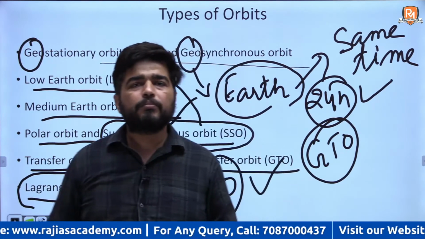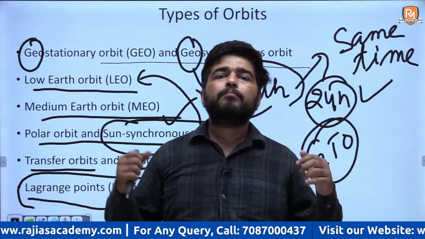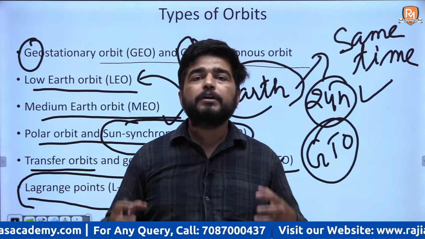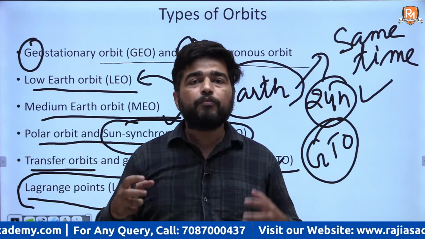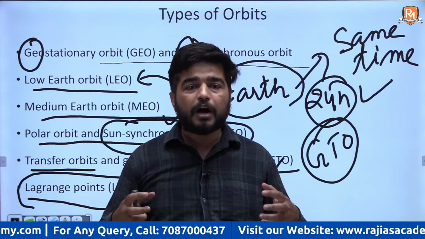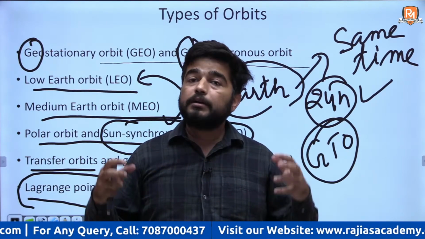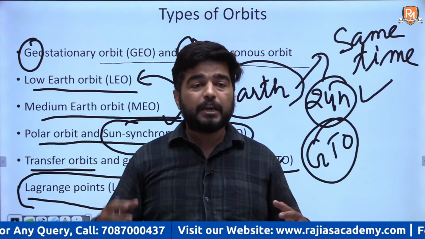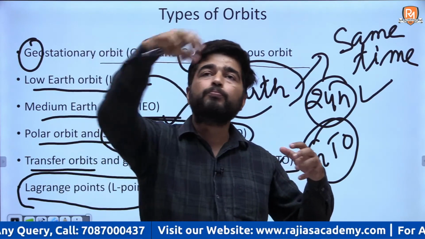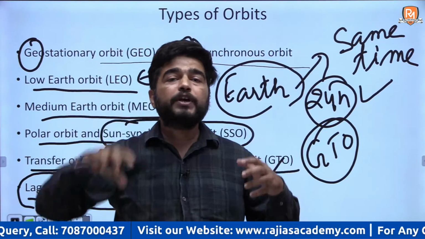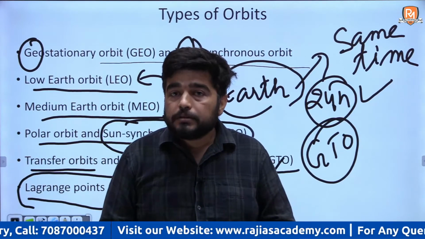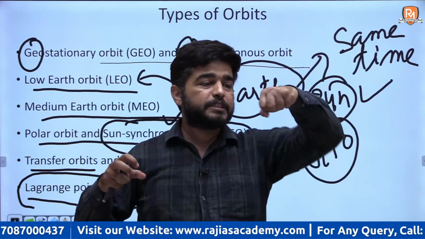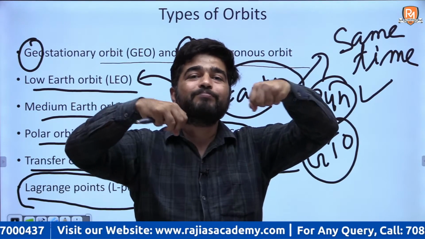Lagrange points are not orbits. These are the points between, you can say, the Sun and Earth, where the gravitational forces of both these celestial bodies are in balance. For example, there are a few points around the Earth where the gravitational force of Sun and Earth are in balance.